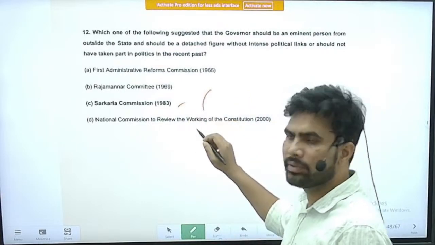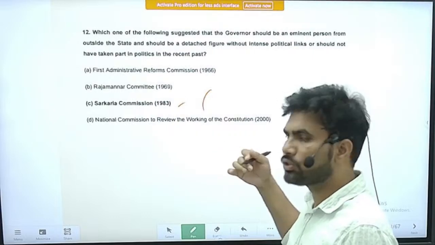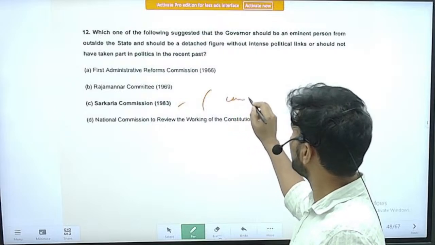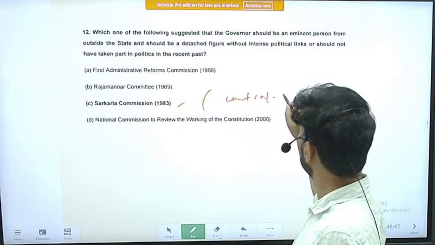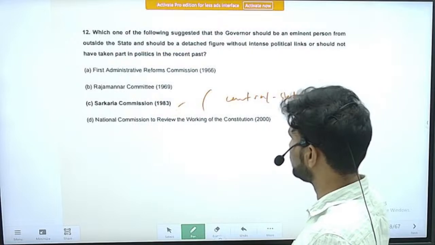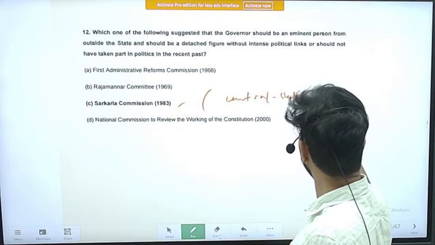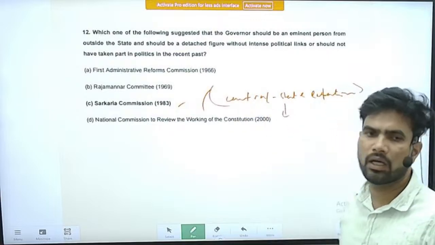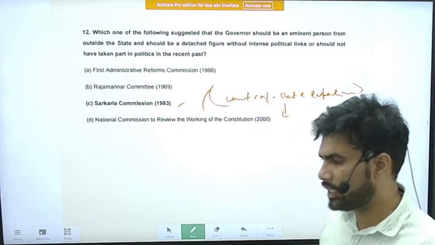The Sarkaria Commission gave valid and immensely useful recommendations for improving central-state relations, right? At that time, the position of governor was a severe challenge.